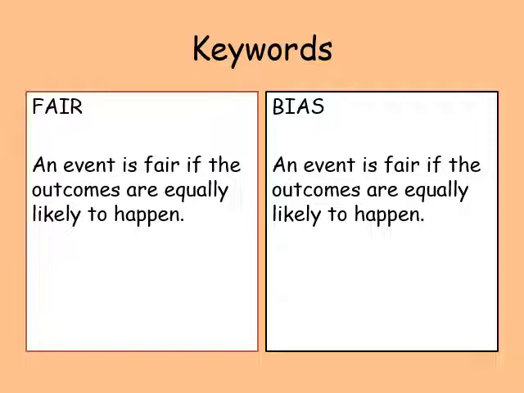Our keywords today are fair and bias. So an event is said to be fair if each outcome is equally likely to happen. So for example, if I were to toss a coin, it's equally likely for it to land on heads or tails. Okay, neither of those things have a better chance than the other. Bias is when there isn't an equally likely chance of everything happening. So for example, if I were to run a raffle in the class, but I put some people's names in twice, then that would be unfair to everyone else and they would have a better chance of winning. So that would be bias.